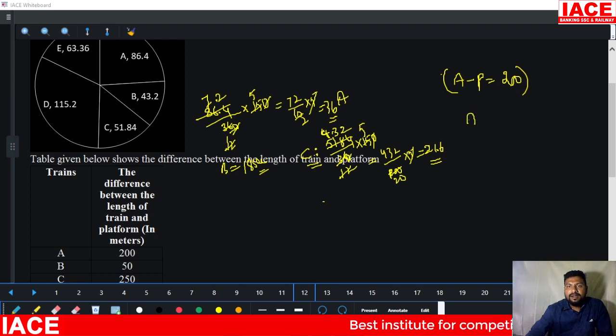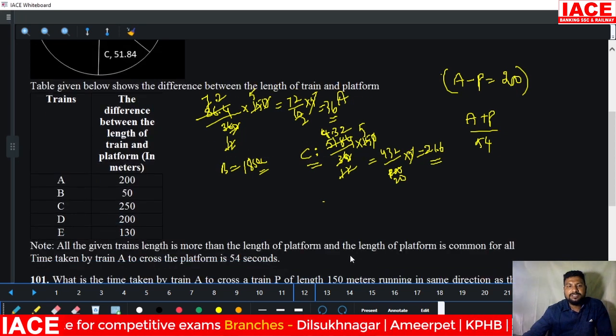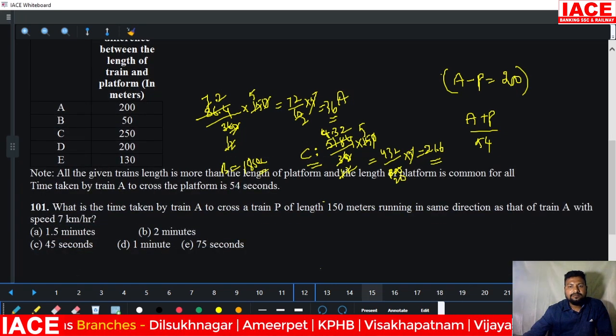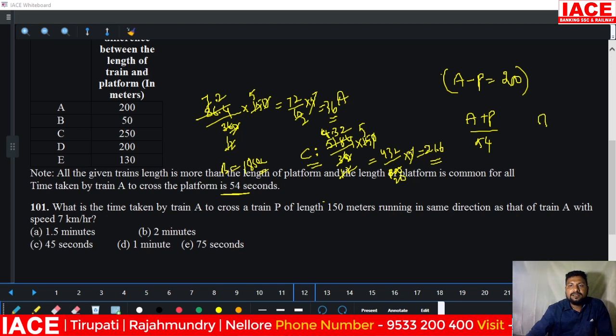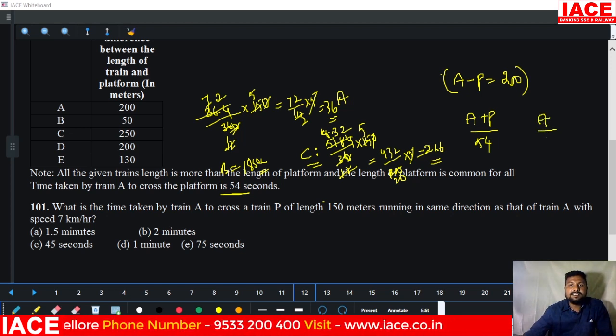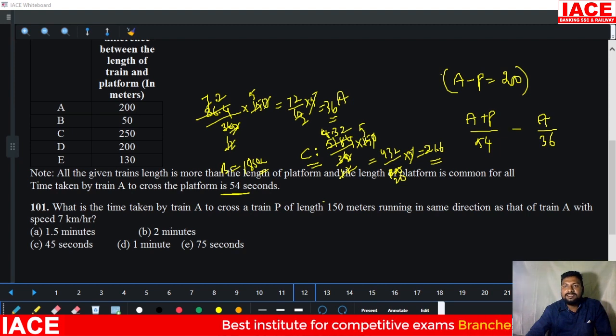Okay. And train A crossing a platform in how many seconds? 54 seconds. How do you know this 54 seconds? It is mentioned in this line. Look at. This is how many seconds? 54 seconds. Okay. The same train is crossing a pole in how many seconds? Look at, 36 seconds. Already we know 36 seconds. That means in both cases, length by time applies, and you will get train speed. Train A crossing platform, train A crossing pole. Same train. That means it has the same speed.